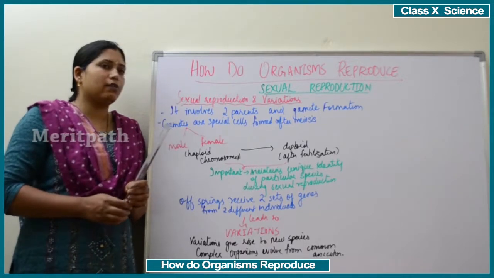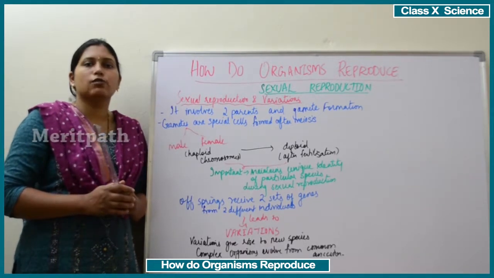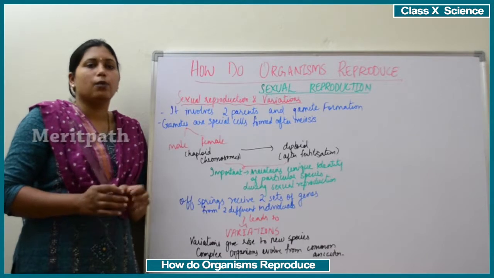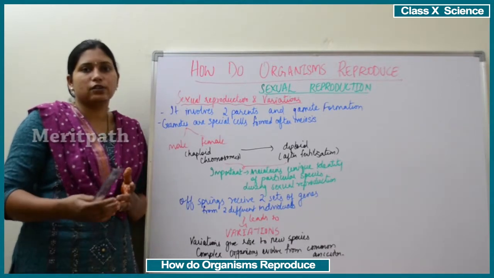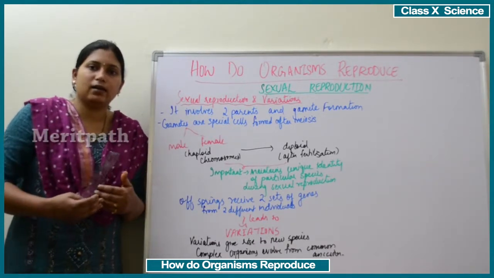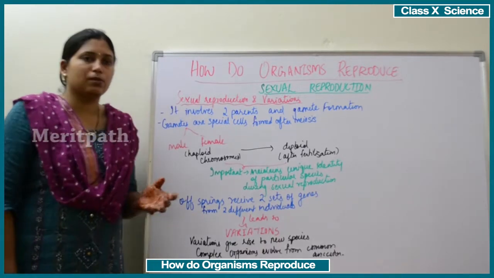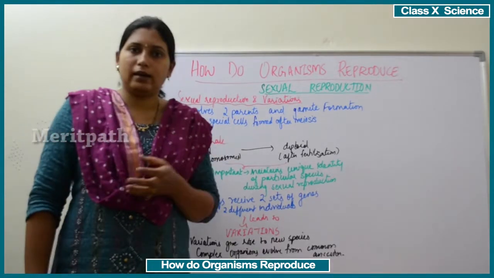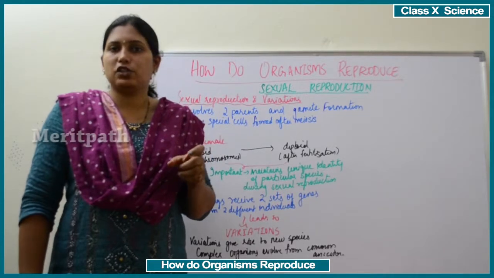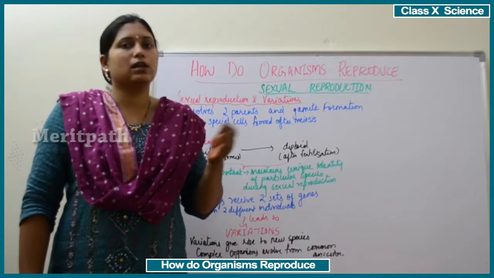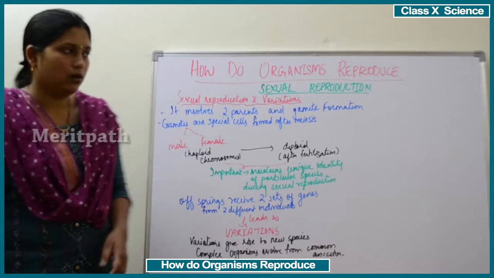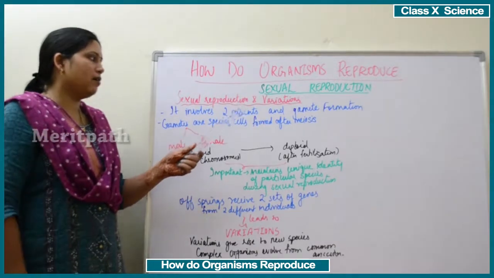What do we mean by variations? When we say variation, what does the word mean? Variation means nothing but a sudden change or an inherited trait. Okay, so variation means a change or an inherited trait or a distinct feature which is not present in the parents but is present in the offspring generation. So, sexual reproduction and variations.